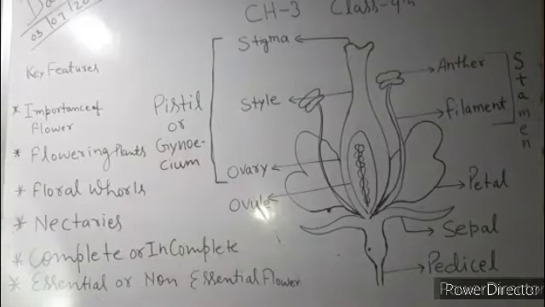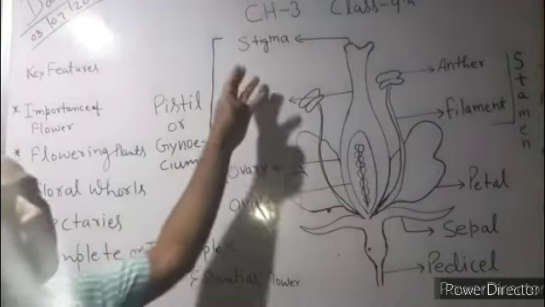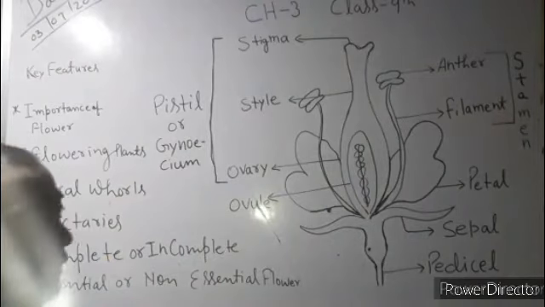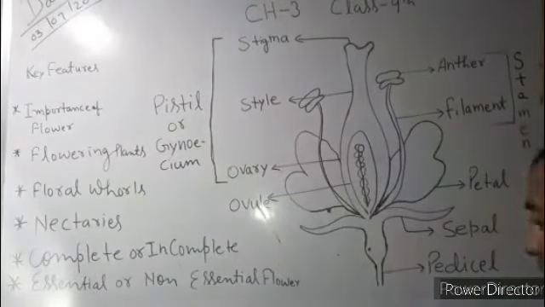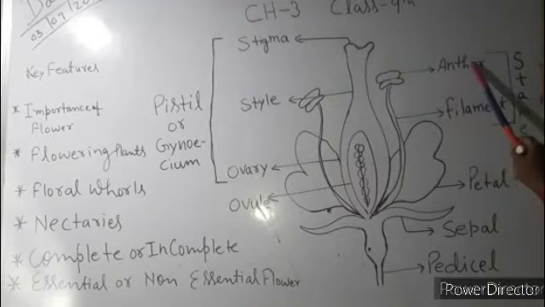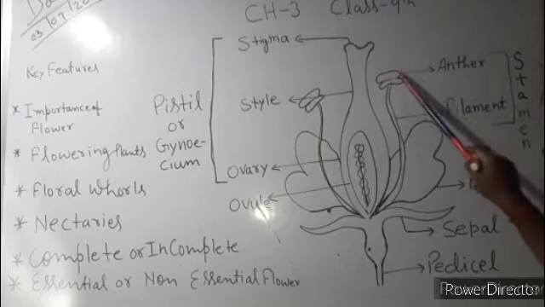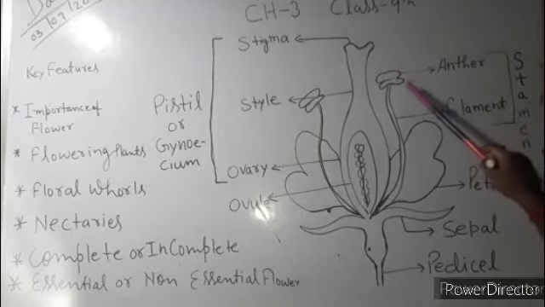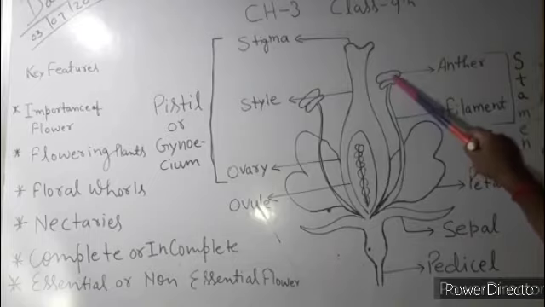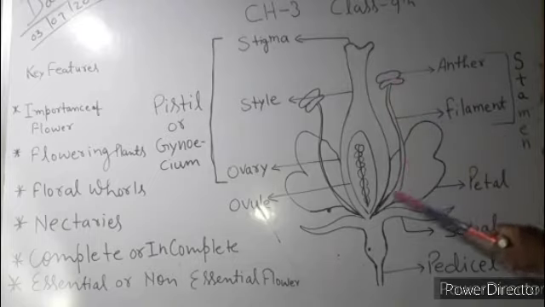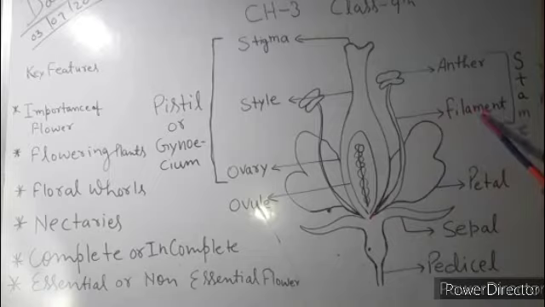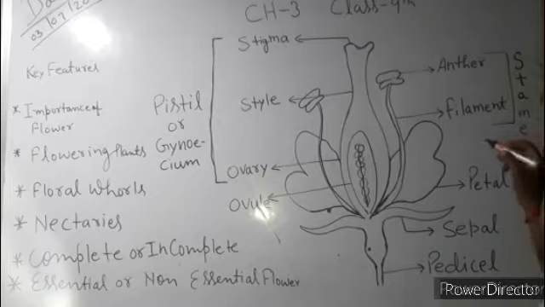Okay, a gynoecium or pistil is the female part of the flower. Now if we see the male part, it is the anther. Okay, it is a bilobed structure, the anther, or the male part, and the part which is attached to the basal part of the flower is known as filament, and both anther and filament together are called a stamen, or we can also say androecium.